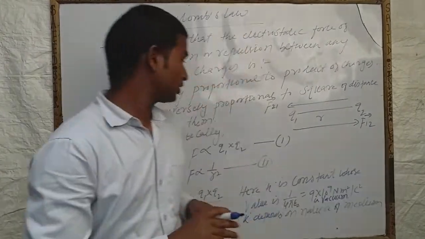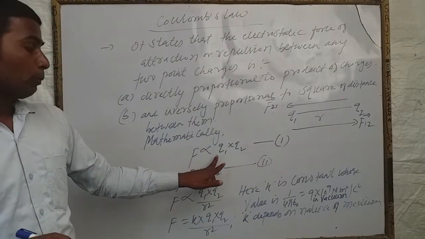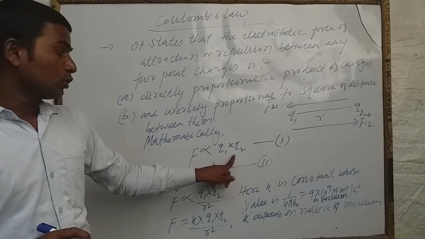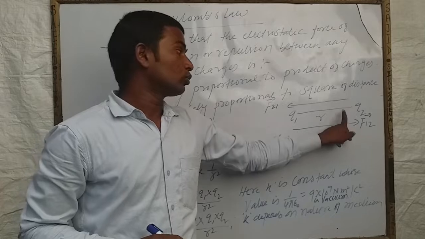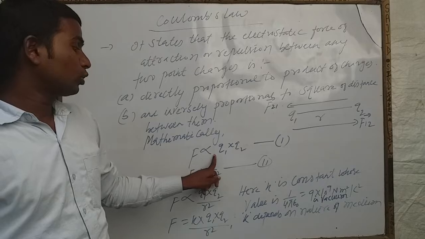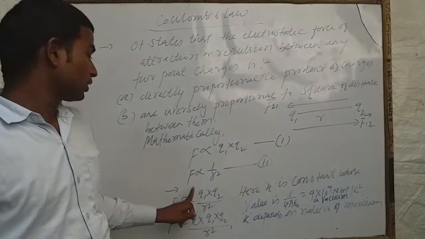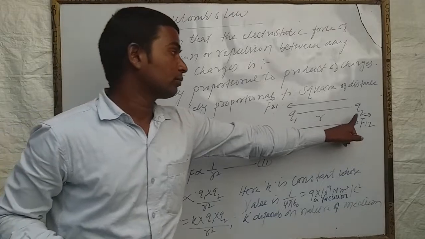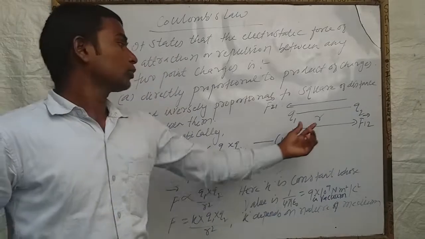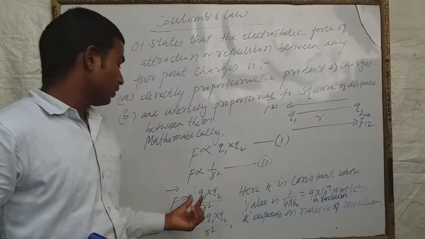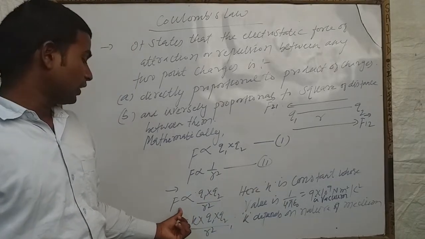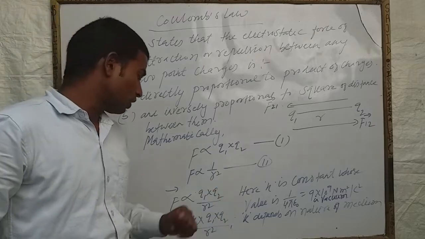Mathematically, we can write F proportional to Q1 into Q2. This is the proportionality sign. Here two charges, Q1 and Q2, are placed in a medium. According to the first part, the force is directly proportional to the product of charges. According to the second part, it is inversely proportional to the square of the distance between them. That means, for the distance between two point charges, the force acting between them is inversely proportional to the square of the distance between them. When we combine both these equations, you should write, by combining both the equations, we get F proportional to Q1 into Q2 upon R square.